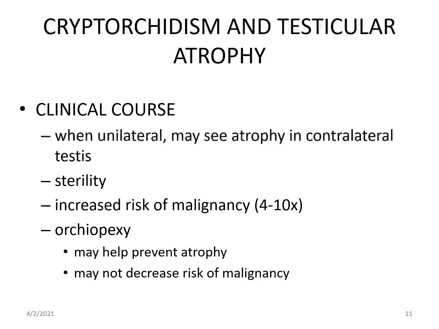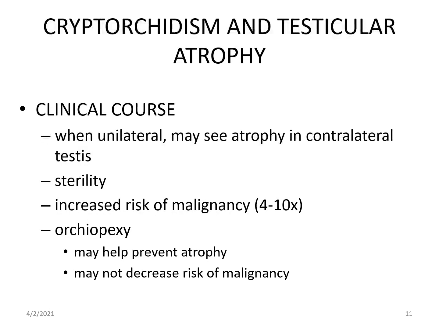So what happens to an undescended testes? If we see the course of undescended testes, when it is unilateral, you may see atrophy in the contralateral testes. Then if the repair or correction, which is also called orchiopexy, meaning putting the testes in its right place, is not done till 2 years of age, then it may lead to sterility.